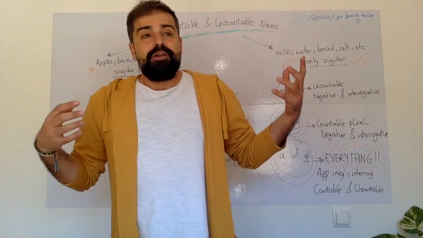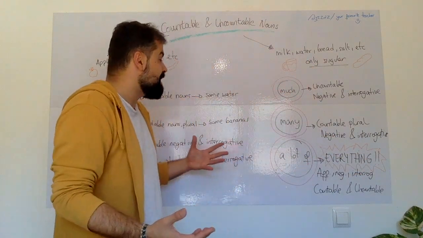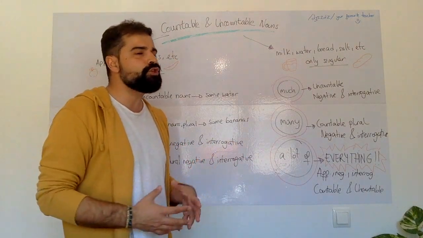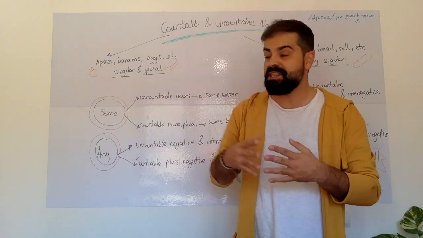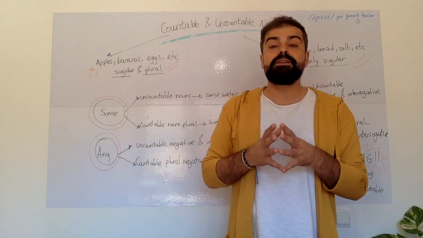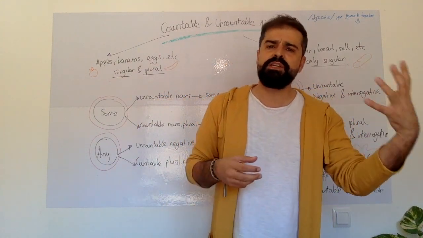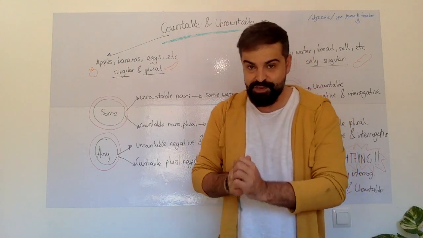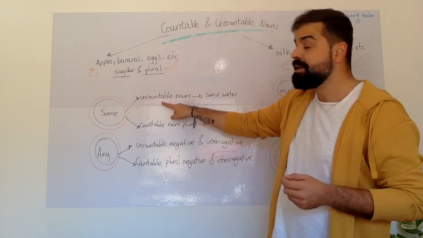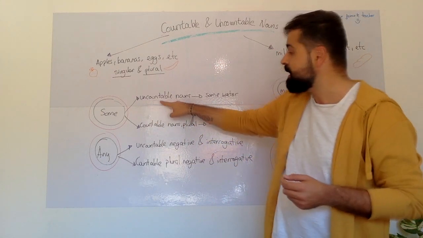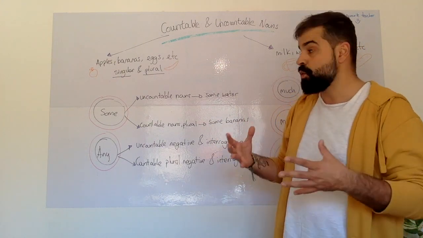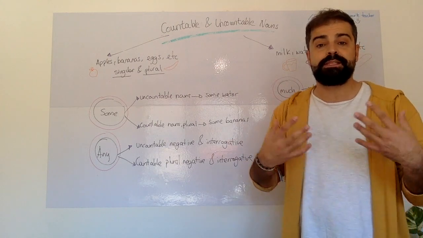Good. Related to this topic too, we have also some words like, for example, some and any. We're going to begin with some. I'm sure that you all have used these two words sometimes, but it is also true that sometimes it is a little bit confusing. It's like, when do I have to use some or when do I have to use any? I'm going to explain now. So easy. Some. We're going to use some with uncountable nouns, like for example, some water, some milk, some bread, some sugar.